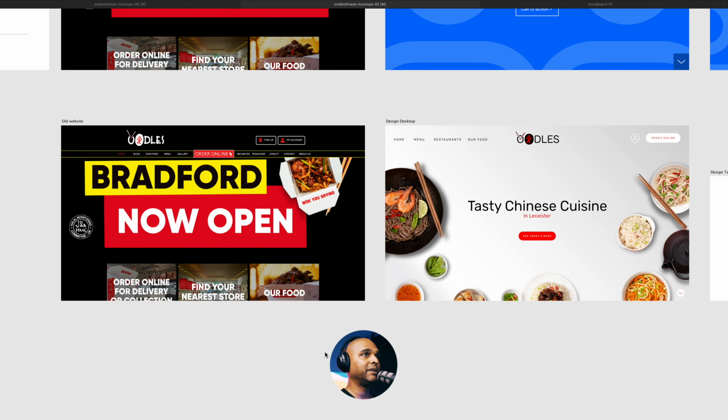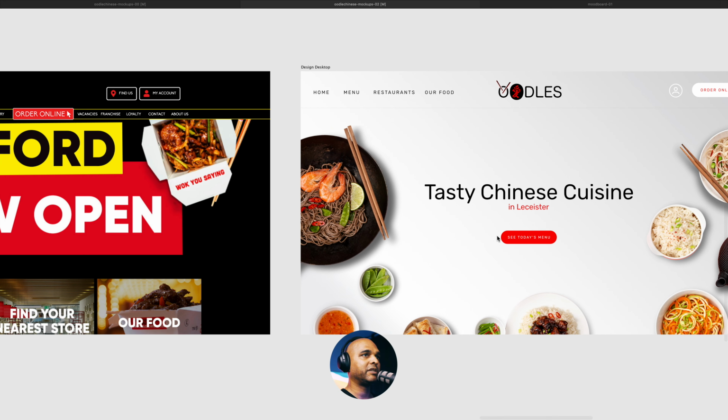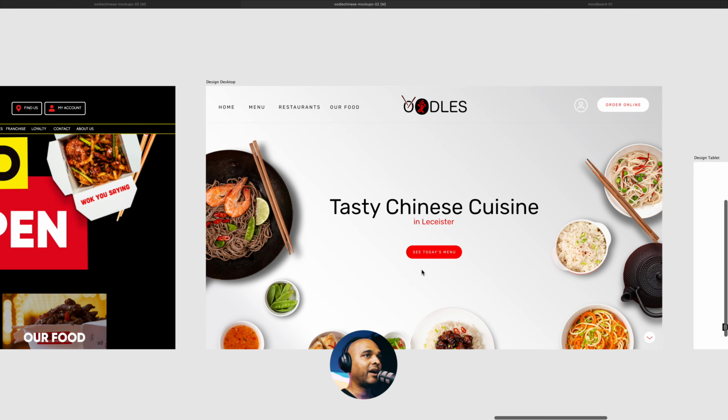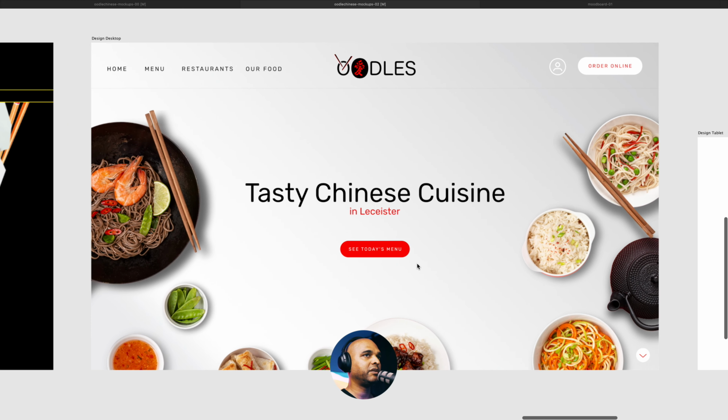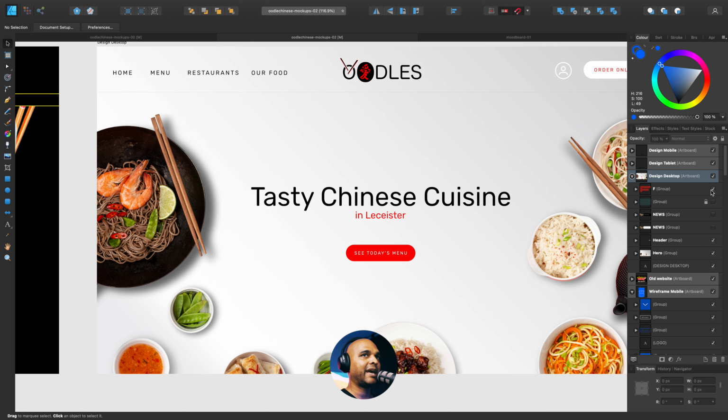Now, I don't know about you, but to me, it looks way easier to scan through the information and know what to do. Now, of course, I don't know if they have these kind of dishes in this restaurant, but even if they don't, the idea here is that if they had a professional photographer that made pictures of the noodles boxes, you really want to make people want to eat right from behind their computer screen or their mobile phone or their tablet. Now, with this design, it's going to be way easier to scan through the information. So let me show you something. People scan in F.